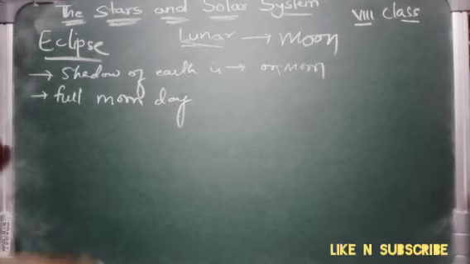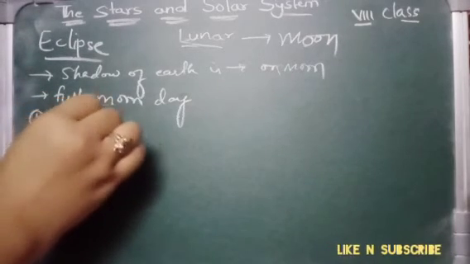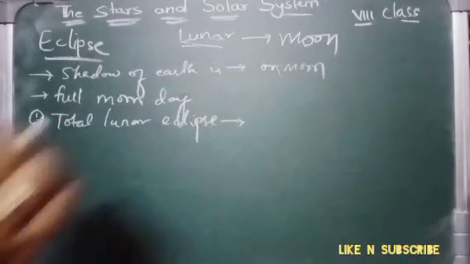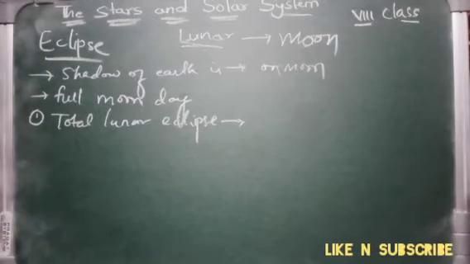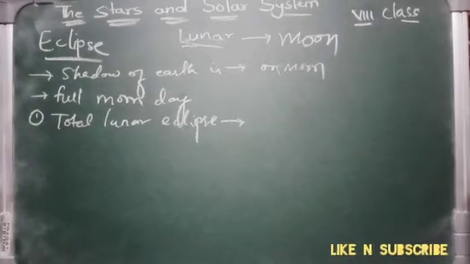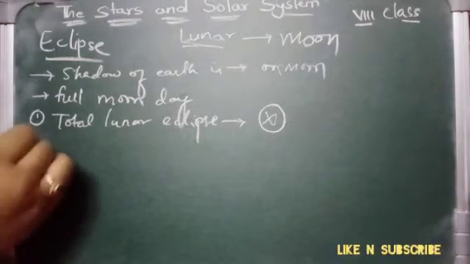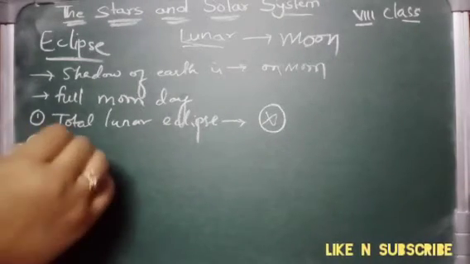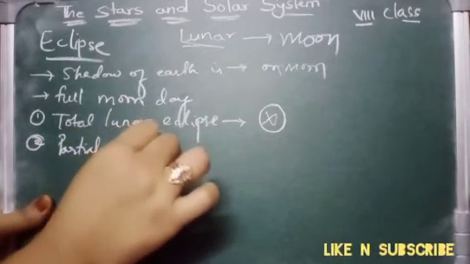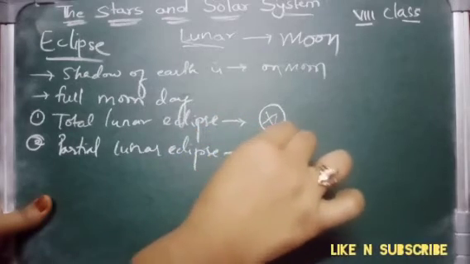Okay, now coming to the types of lunar eclipse. The first type is again total lunar eclipse. Total means again completely covered, the whole moon is covered. It occurs when the earth's shadow obscures all the moon's visible surface. That means the moon will not be visible at all. And in a partial lunar eclipse, a little part is visible and a part is not visible. So here we can say part of the moon is visible.